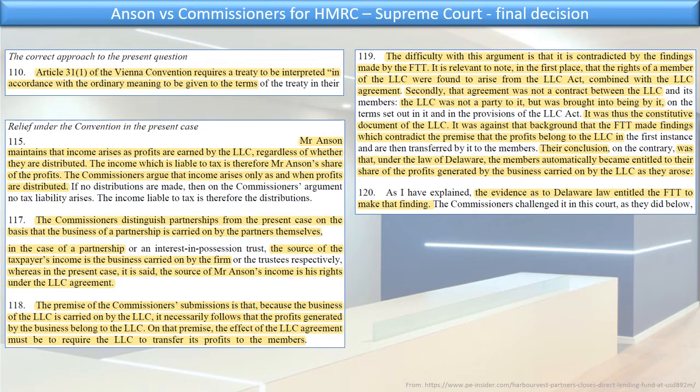The difficulty with this argument, says the Supreme Court, is that it is contradicted by the findings made by the FTT. And remember, the FTT is the one that determines what foreign law says, because it's a matter of fact. And that's for the first court. It's not for the subsequent courts to decide on the facts.